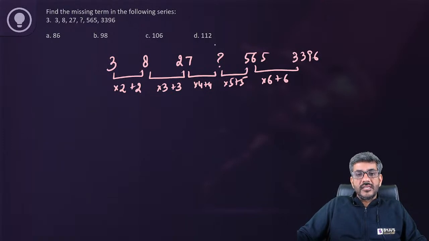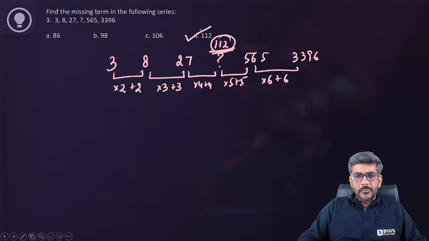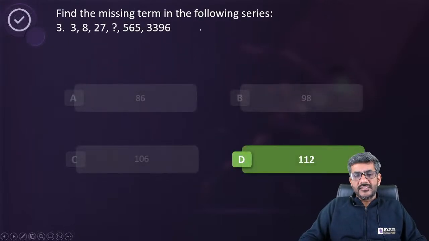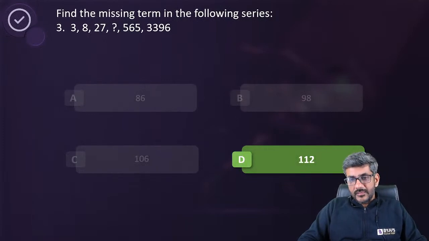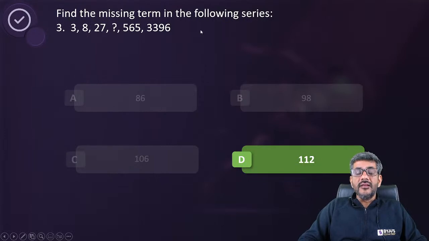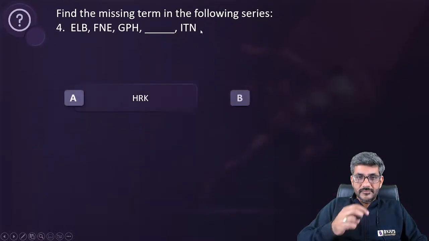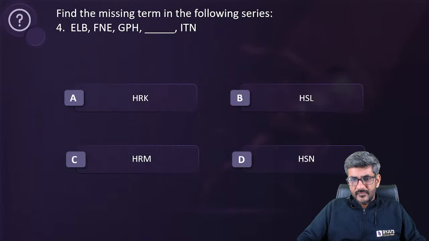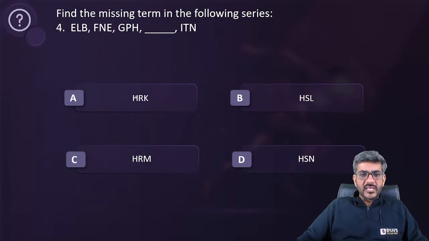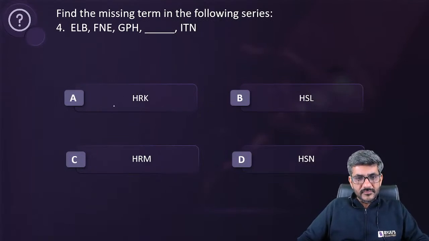108 plus 4 is equal to 112. So 112 should be the right answer. It will automatically satisfy the next part as well. So D option 112 is the right answer for question number 3. So I am assuming that you all got it there as well. So that was question number 3. I'll move ahead to question number 4. Very quickly we'll complete all the numbers.